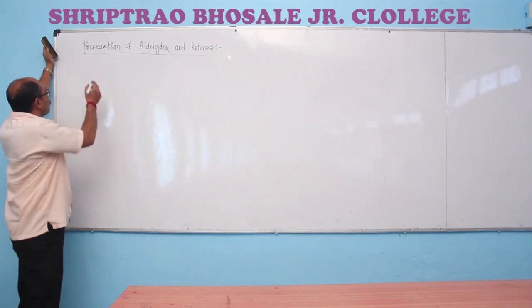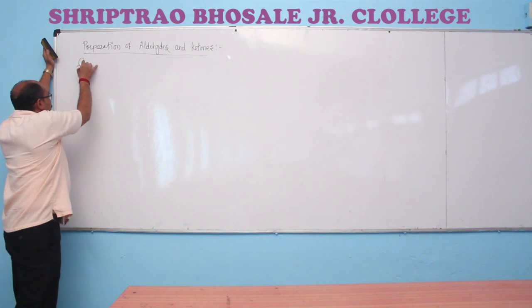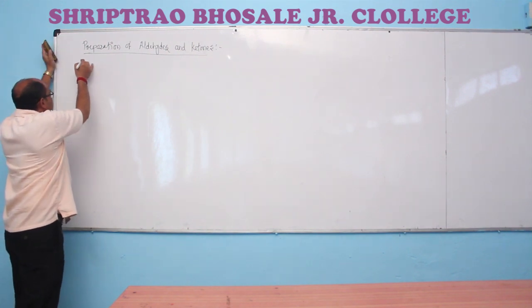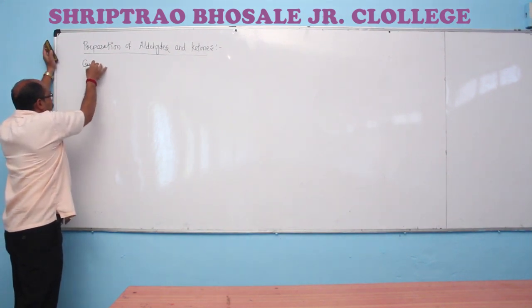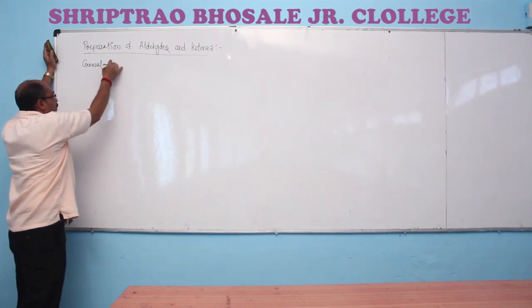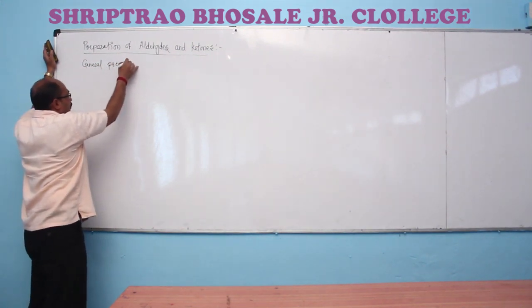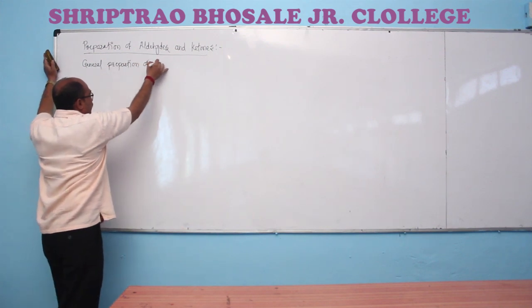Firstly, we have the preparation reactions of aldehydes and ketones which are considered as the general preparation of aldehydes and ketones.